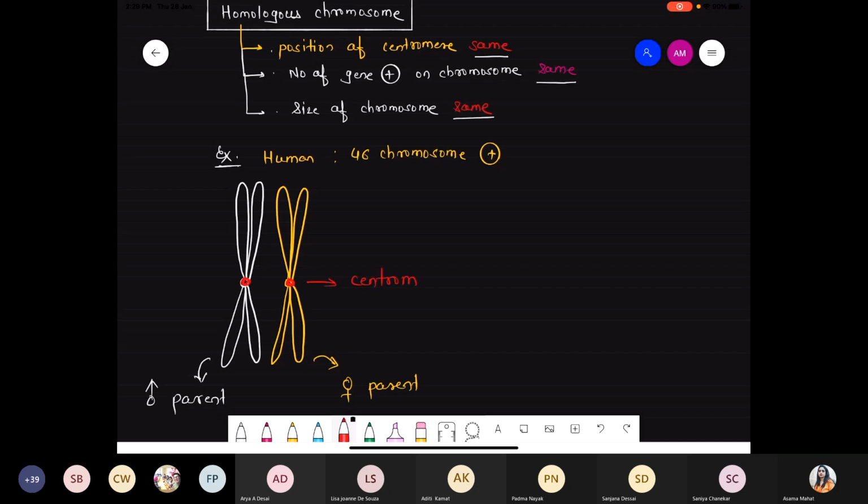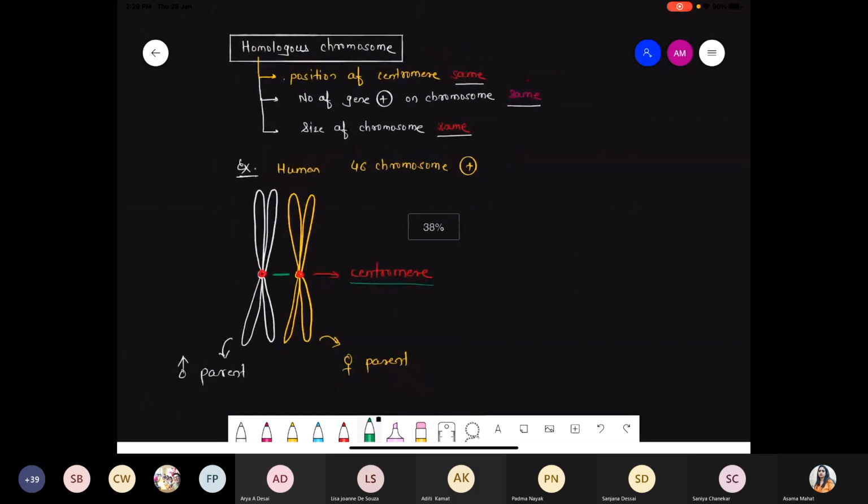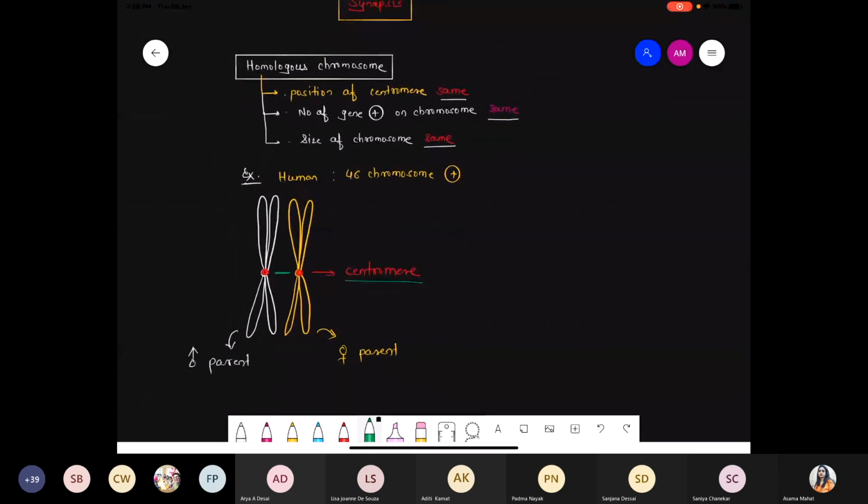So if you observe, the length of that chromosome is same, that is, the size of that chromosome is same, as well as the number of genes present on the chromosome is also same. And if you see the position of the centromere, see the position of both. So the position of the centromere is also same. Such kind of chromosomes are called homologous chromosomes.